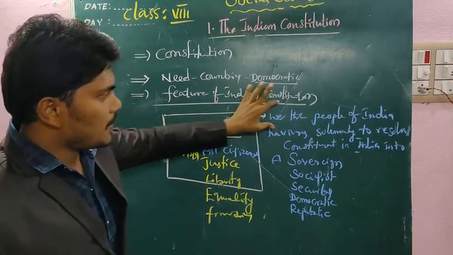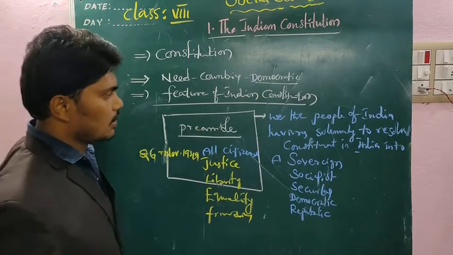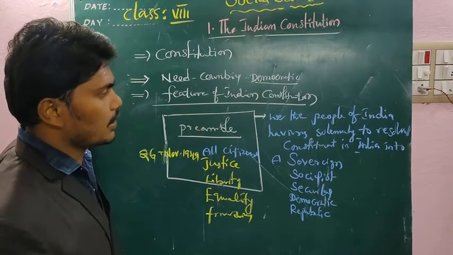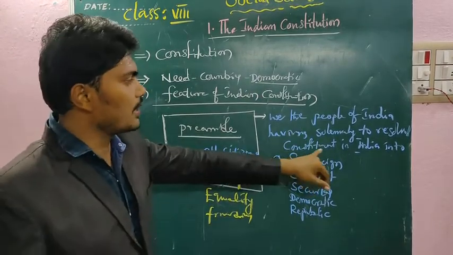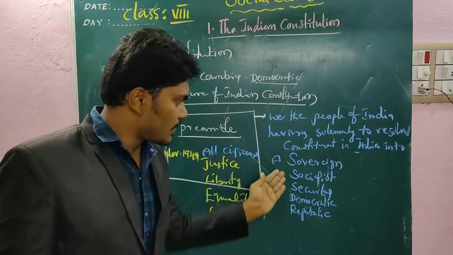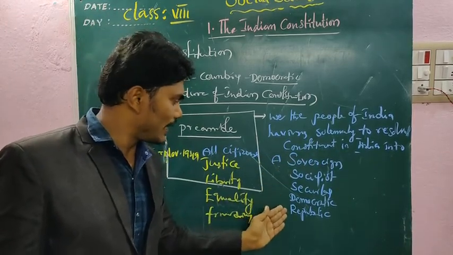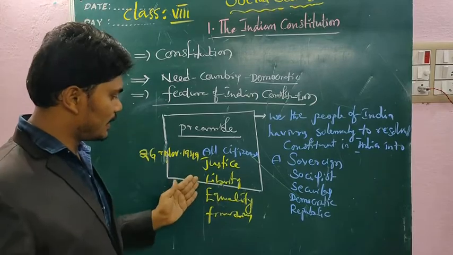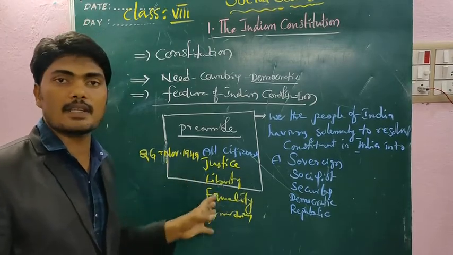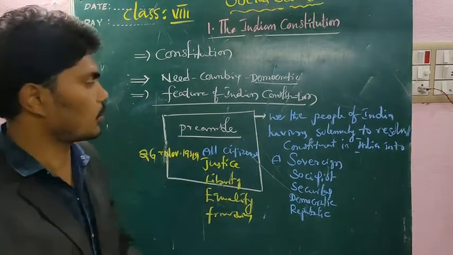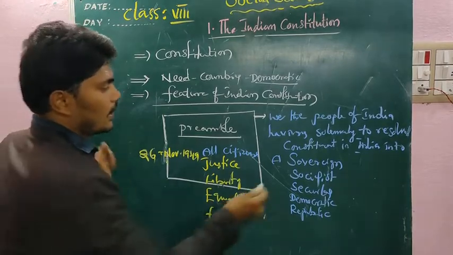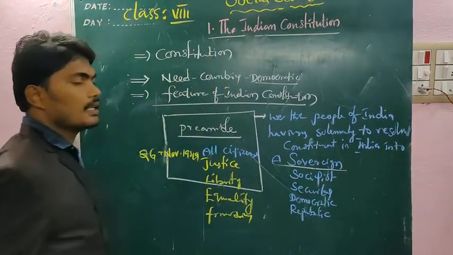What they mention: we the people of India, having solemnly resolved to constitute India into a sovereign socialist, secular, democratic and republic, and justice, liberty, equality. These are all the basic principles very clearly mentioned in the preamble. Right? What is sovereign? Sovereign means India is independent. Why?